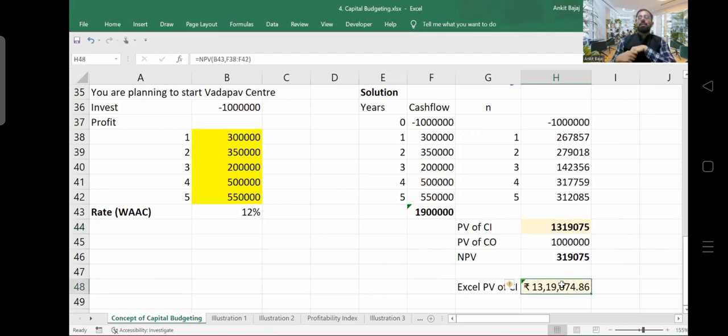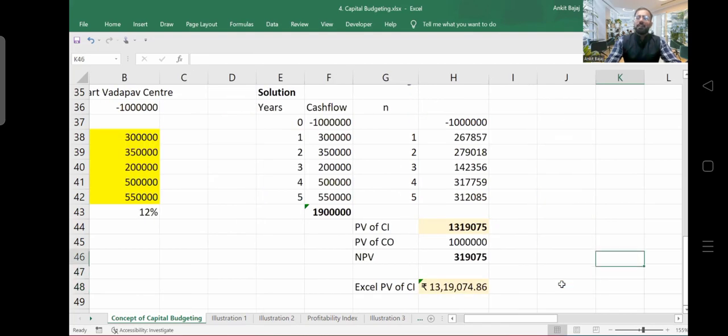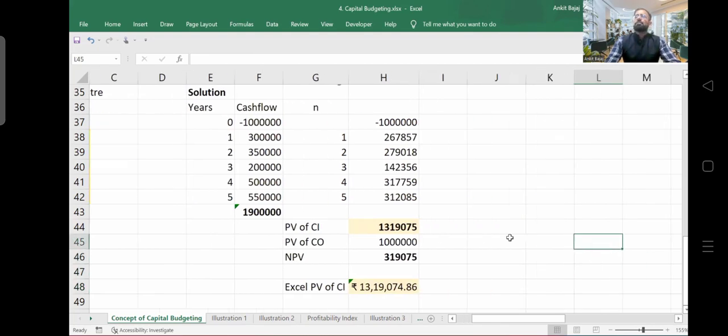So you can use this method and directly calculate the present value of cash series, instead of using the manual process, right? Is it clear? Chalo. Now, we have discussed this question. What happened?